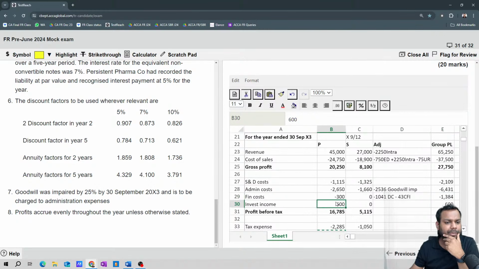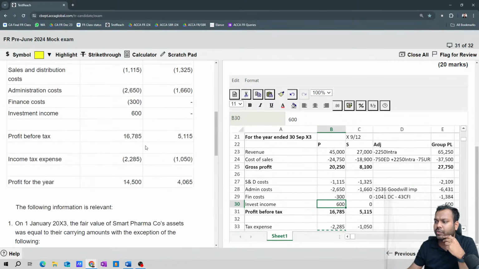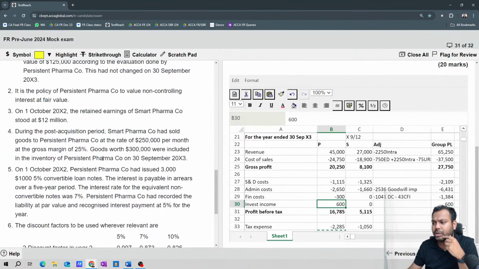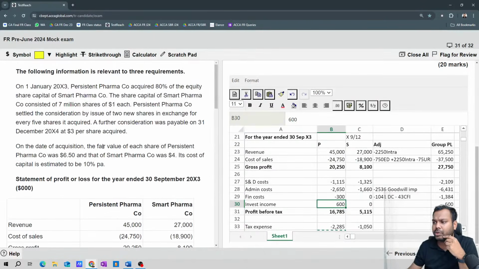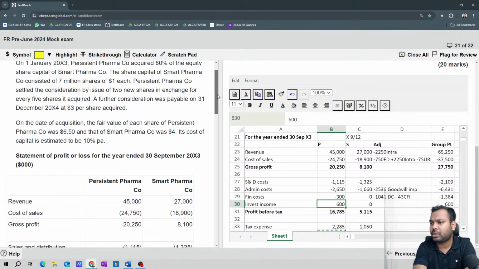Why 600 into 9 by 12? 600 is for the parent, right? Investment income of the parent for 600. Is there any loan given or something of that sort? I don't think so, but still I will check it. No. Consideration payable was 31.